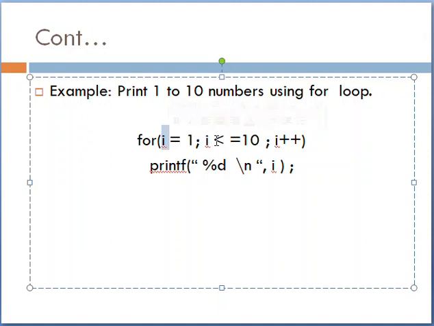Same condition, I less than or equal to 10, and increment I plus plus. Each time the loop will print the value: 1, 2, 3, 4, up to 10. Whenever the value reaches 11, the condition will be false and we will exit from the loop.